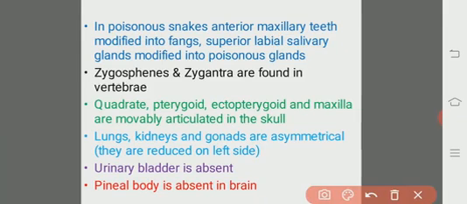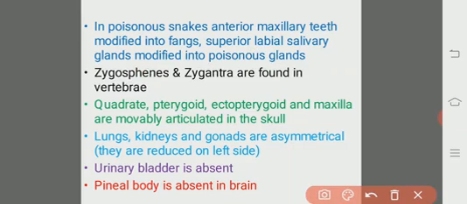And one more thing, zygosphenes and zygantra are found in the vertebrae. This is the specialty of the snakes. Quadrate, pterygoid, ectopterygoid and maxilla are movably articulated in the skull. All the four bones can easily move in the skull. What are they? Quadrate bone, pterygoid bone, ectopterygoid bone and the maxilla.